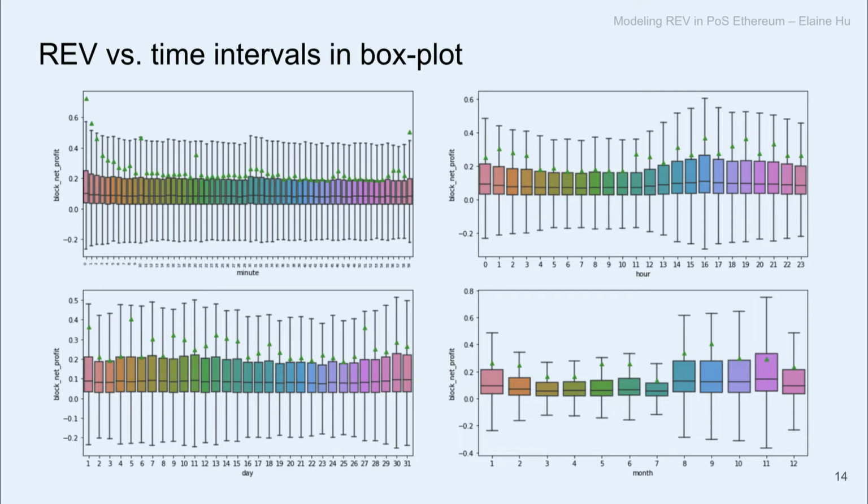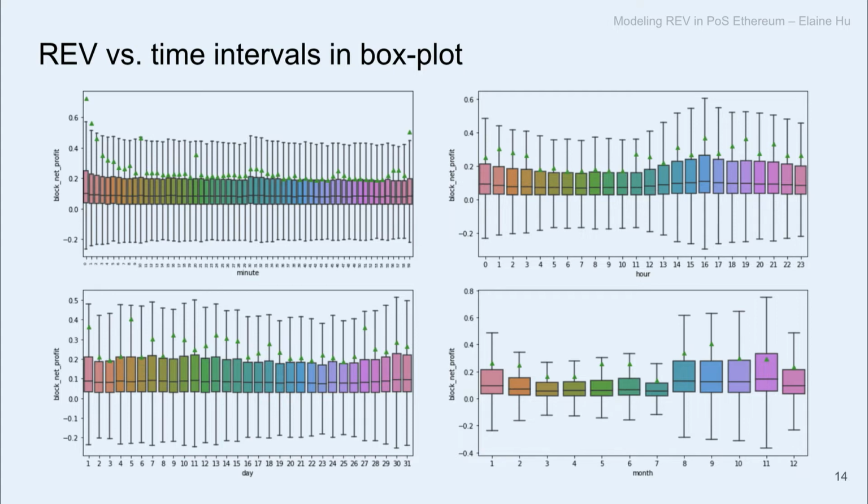So briefly, very quickly, the top and the bottom line are the maximum and the minimum. The top of the box and the bottom of the box are the top 25 and bottom 25 percentile. So the line in the middle will be the median. That's the one we're looking at. So on the left-hand side charts, you see the median is very stable. You don't observe any trend or seasonality.